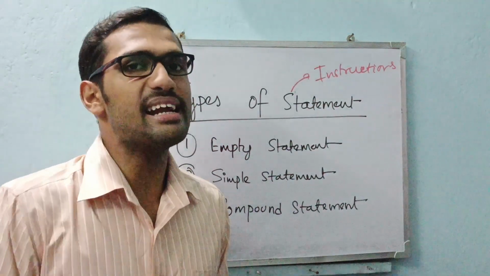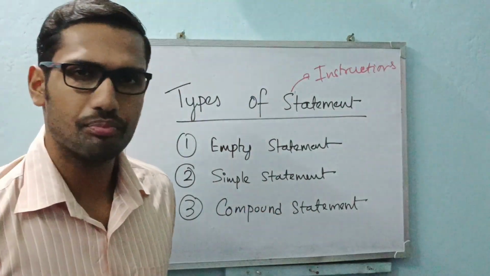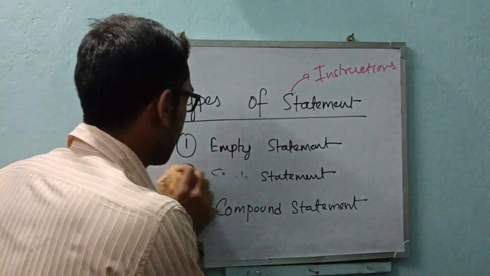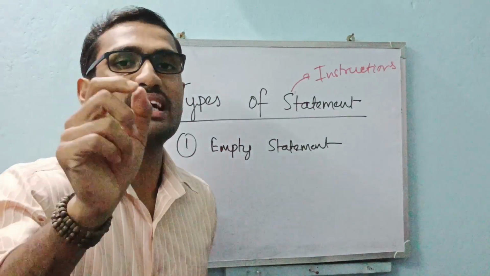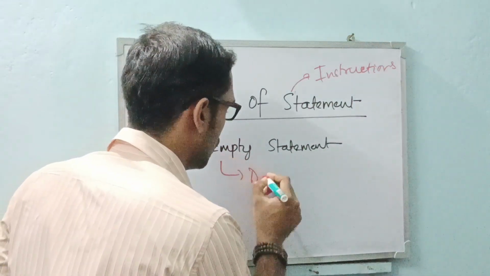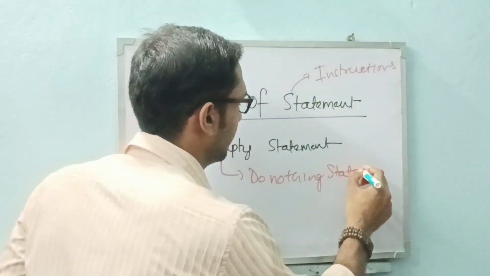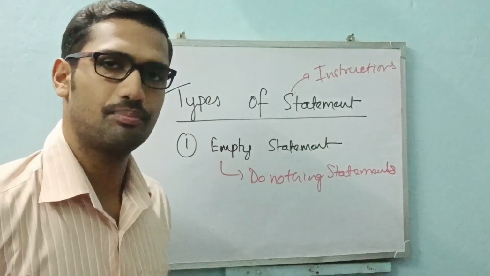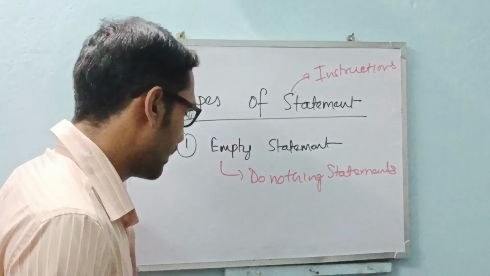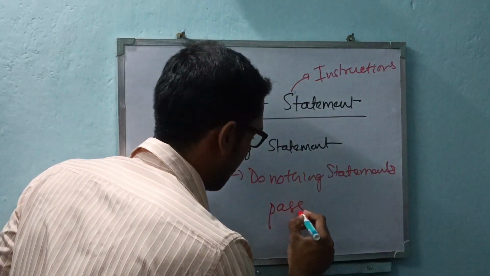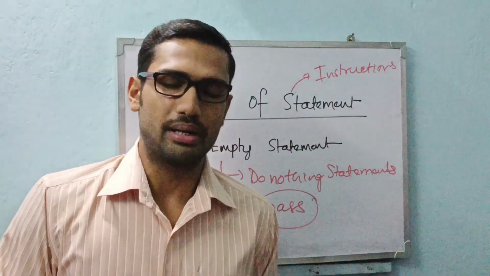Now the types of statement. We have basically three types of statements: empty statement, simple statement, and compound statement. Let's start with the topic of empty statement. So what is this empty statement? Empty statements are do-nothing statements. Okay. So in Python, we have a keyword pass. This pass keyword helps to create the empty statement.